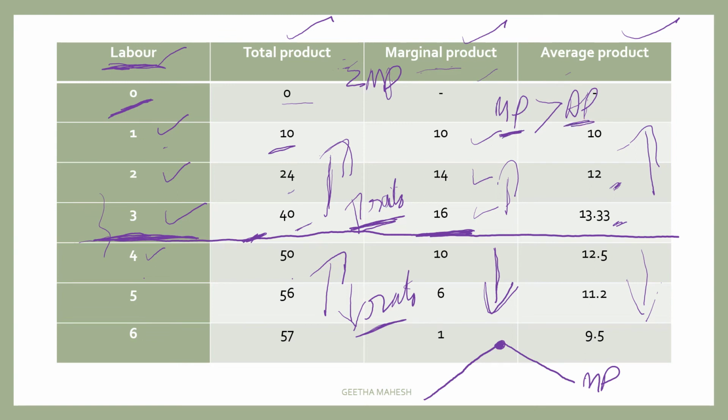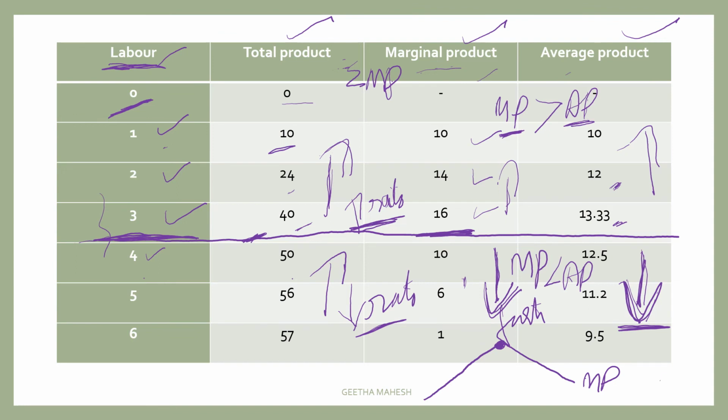You can see in the table. Later both AP and MP will decrease, but the decrease in MP is greater than the decrease in AP. That means if you see the values, MP values are less than AP values. So MP is falling at a faster rate than the fall in AP.